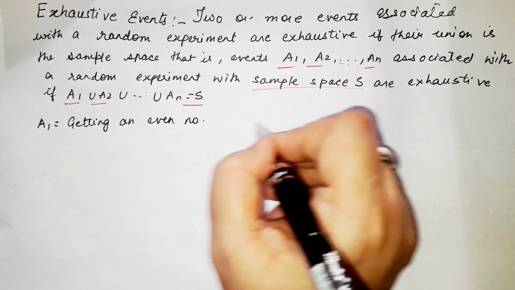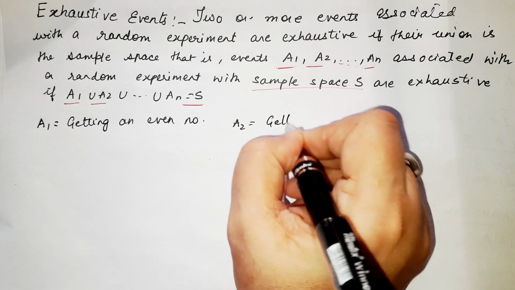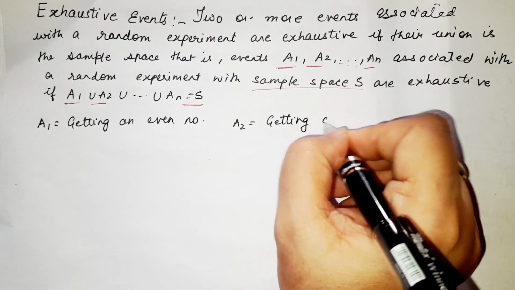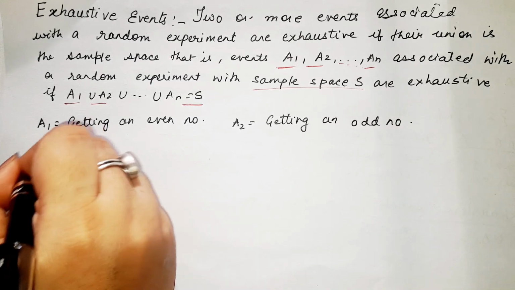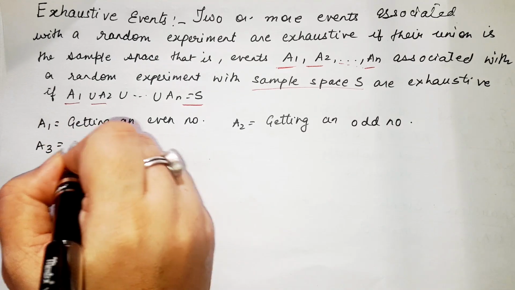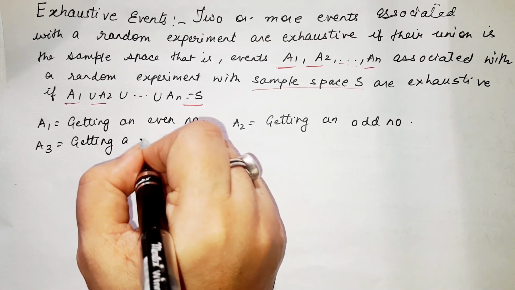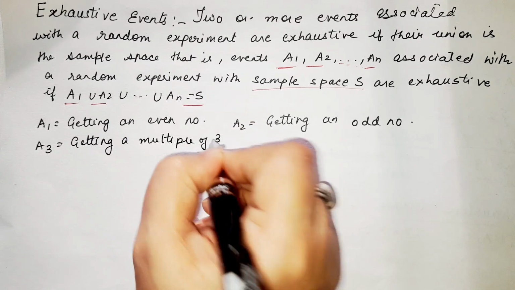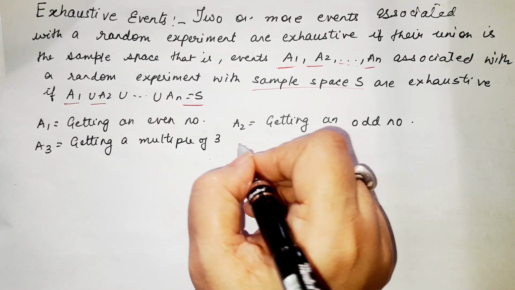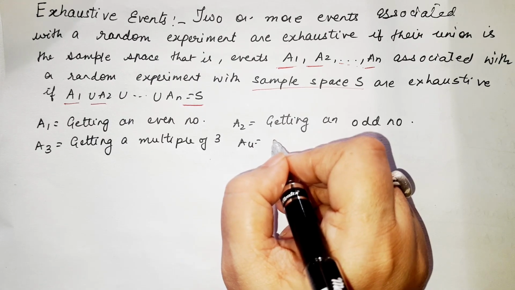Then we have an event A2 which says getting an odd number. Then we have another event A3 which says getting a multiple of 3, and another event A4 which means getting a number greater than 3.